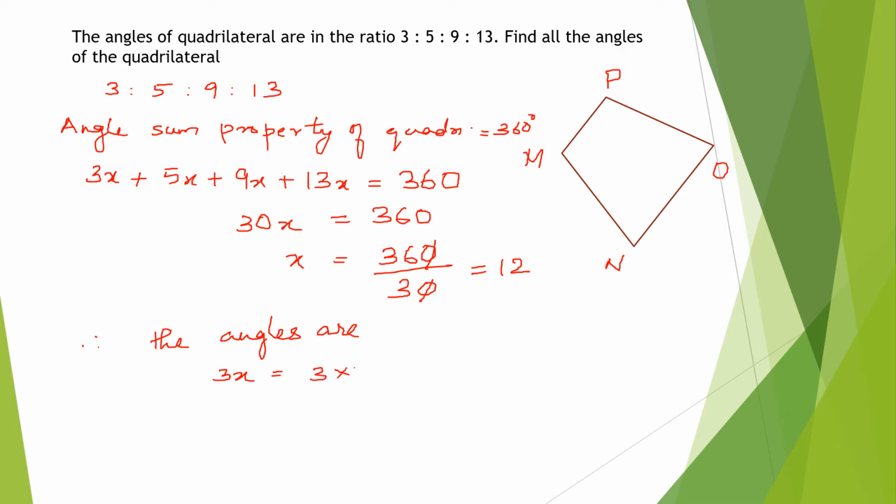3 into 12, 36. Then 5 into 12? 60. Then 9 into 12? 108. 13 into 12? 156.